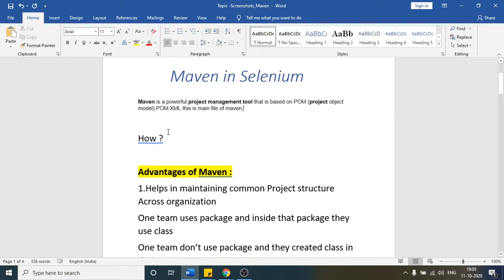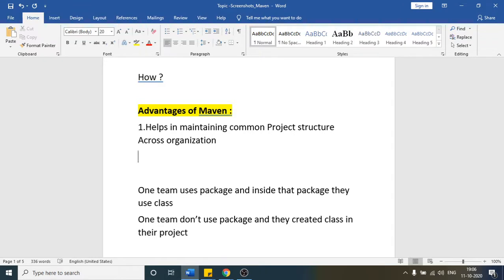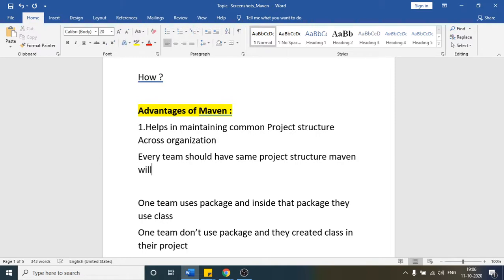So if someone asks you how Maven will help you in building and managing the project, then you can explain these 4 points. First of all, it helps in maintaining the common project structure across the organization. Let us take the example of some company. In that company, there are many teams, and each team is going to work on some project. If you want every team to have the same project structure, then Maven will do that for you.